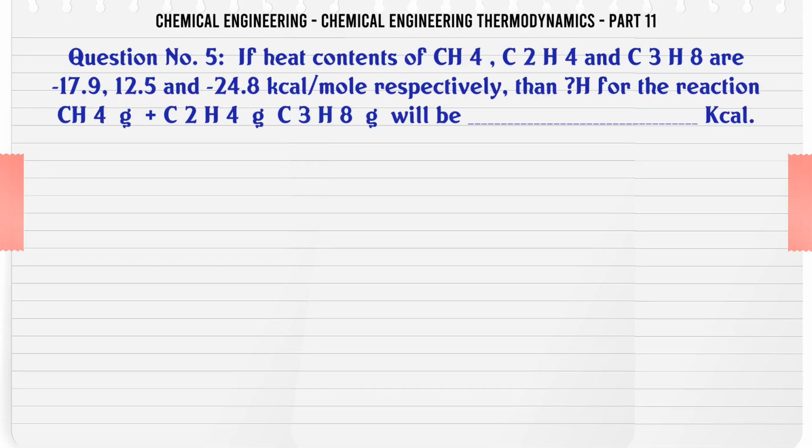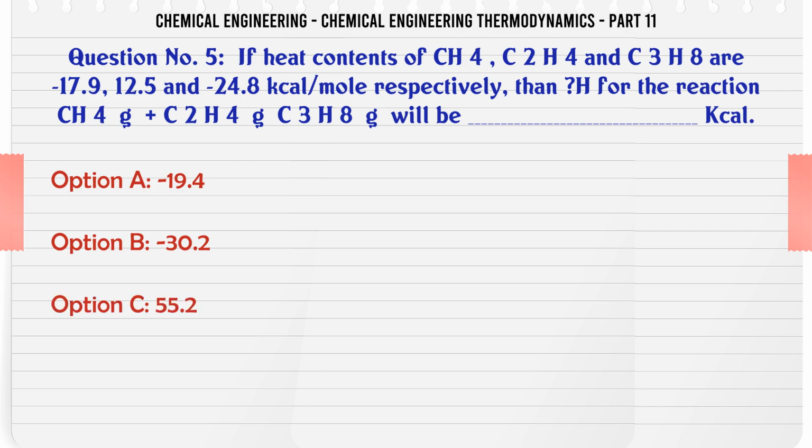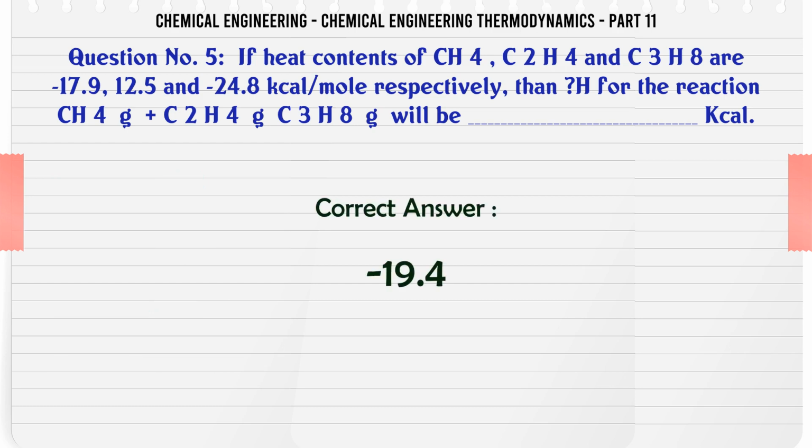If heat contents of CH4, C2H4 and C3H8 are 17.9, 12.5 and 24.8 kilocalories per mole respectively, then ΔH for the reaction CH4(g) + C2H4(g) → C3H8(g) will be ___ cal. A. 19.4. B. 30.2. C. 55.2. D. 55.2. The correct answer is 19.4.